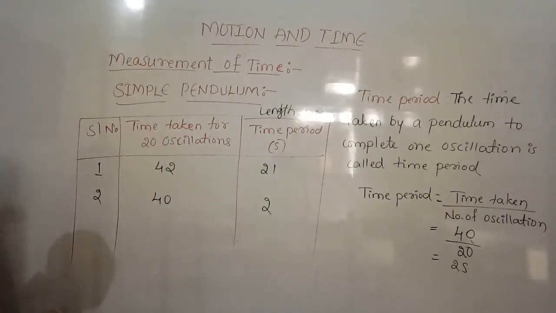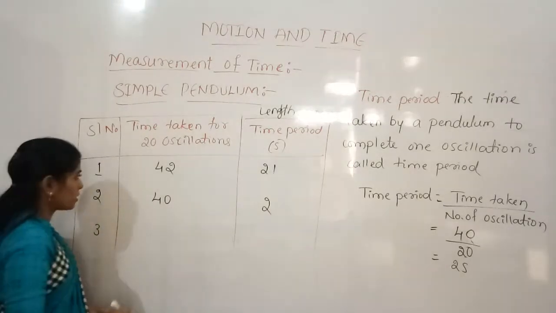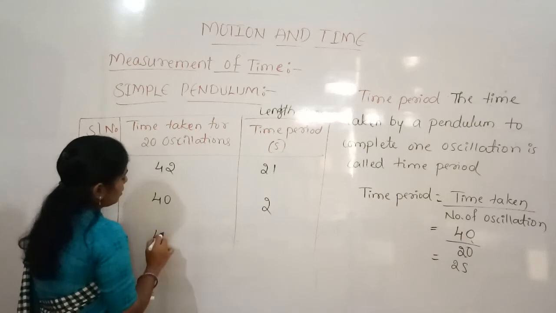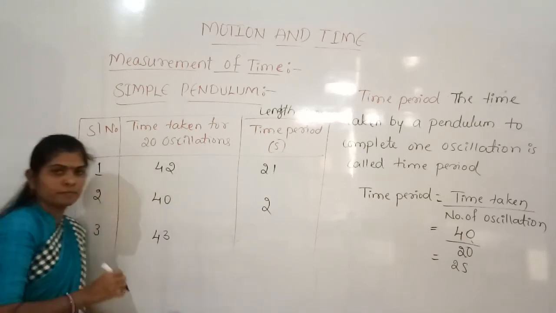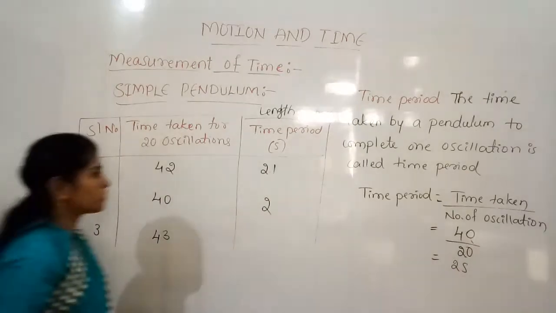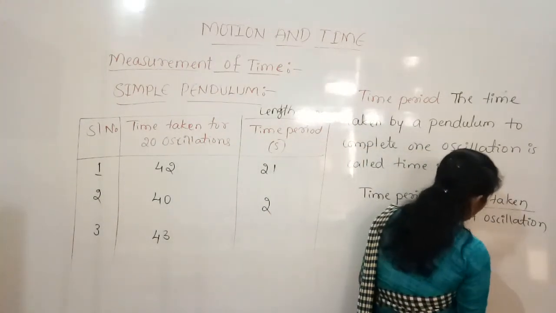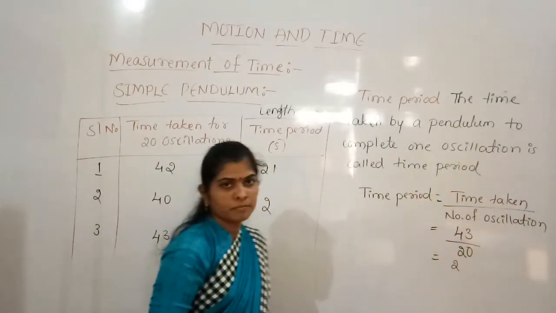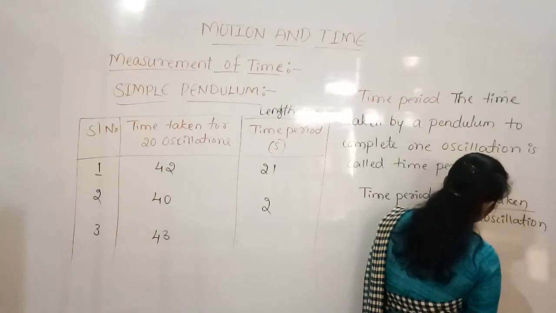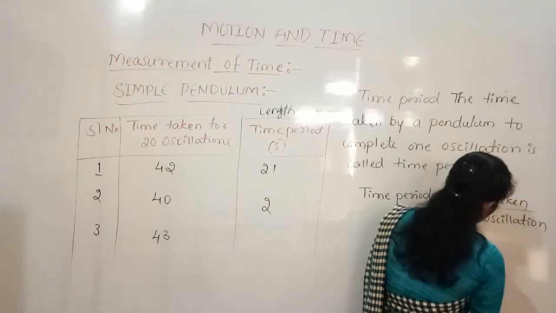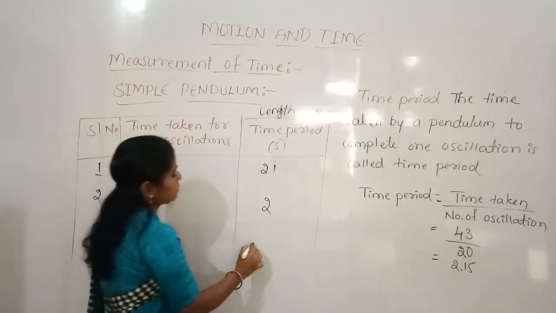Right? If you do the same activity a third time, it may give 43 seconds. If it takes 43 seconds, then 43 divided by 20, so 2.15 it may take.